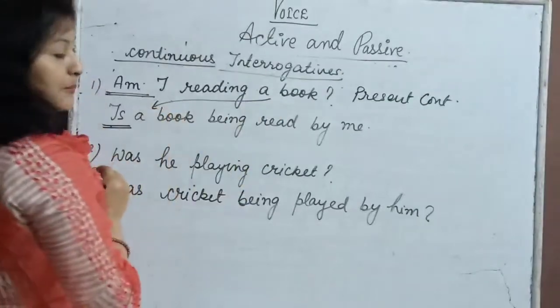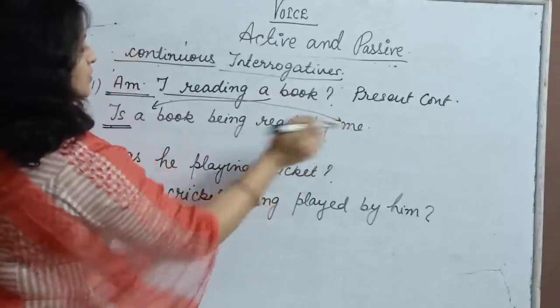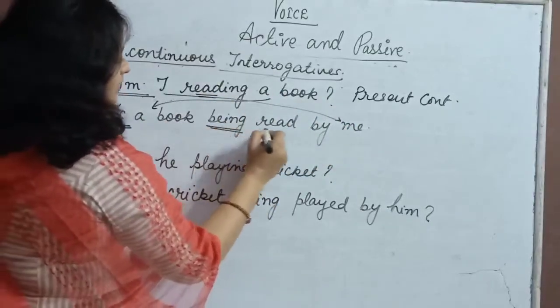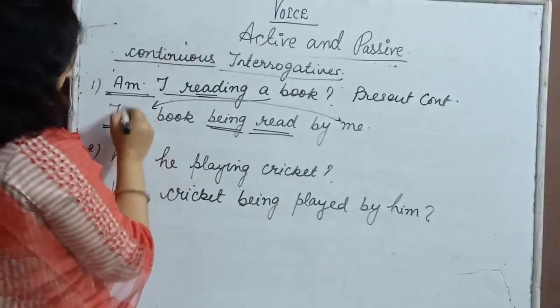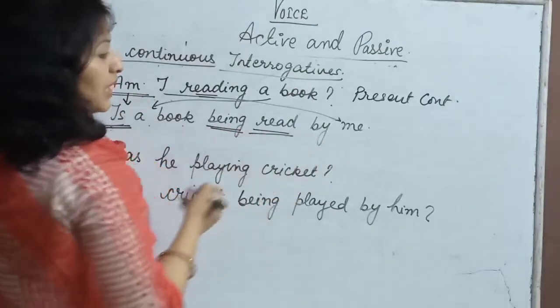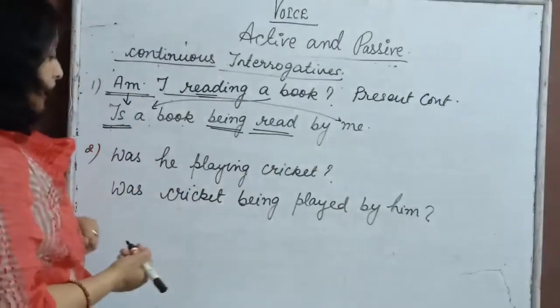The object is a book. Who is reading this? I will change into me. The action is of being read. So now see, is a book, is the question word, is a book being read by me. Isn't it simple? Now let us move to another form.